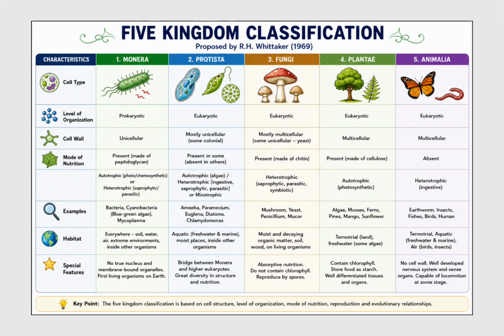Then the scientist R. H. Whittaker proposed the five kingdom classification in the year 1969. So those five kingdoms are Monera, Protista, Fungi, Plantae and Animalia. You can see the picture present over here.